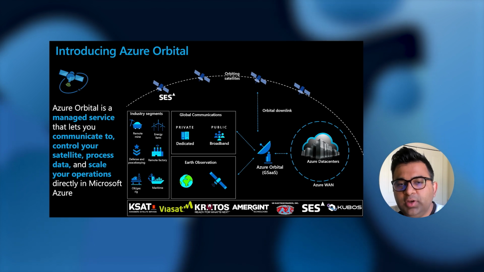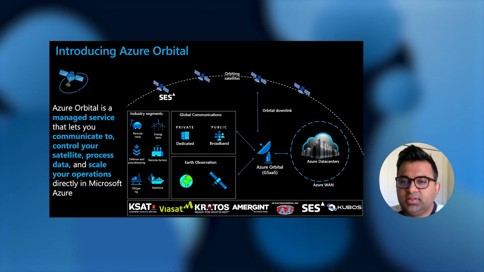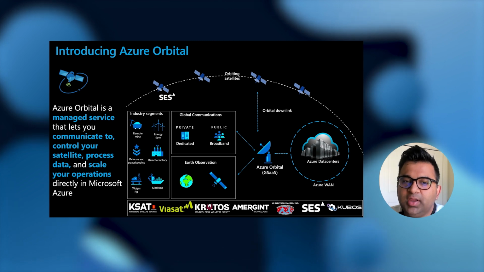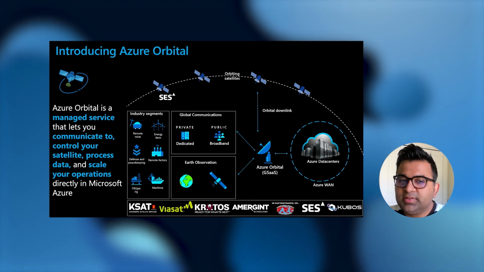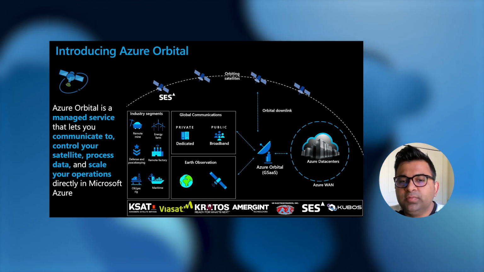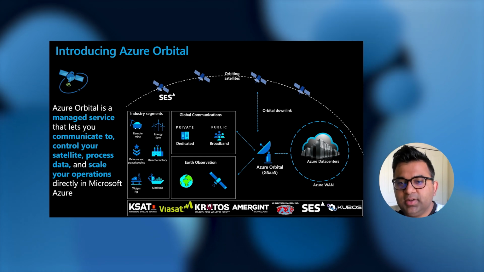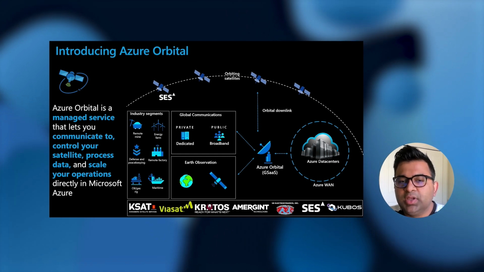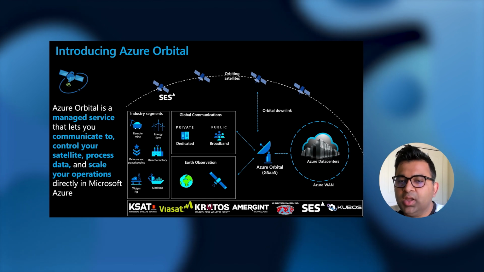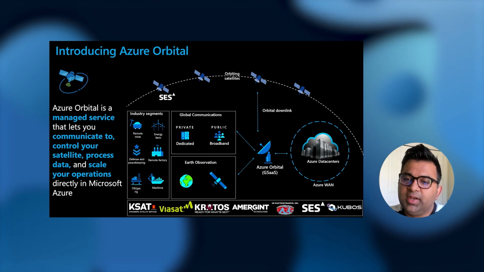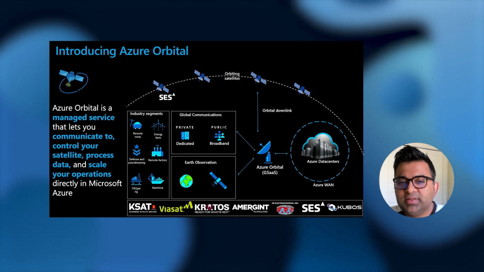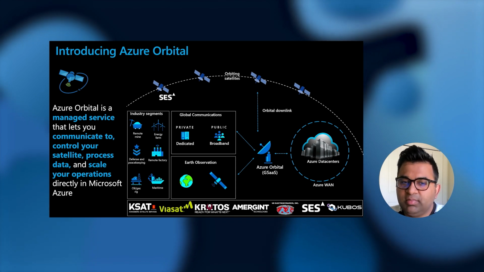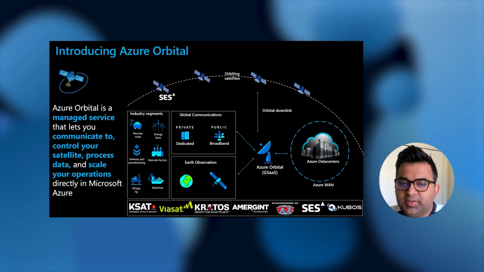Azure Orbital is a fully managed cloud-based ground station as a service that enables you to communicate with your satellites, downlink or uplink data, and process it and thereby scale your operations. With Azure Orbital, we deploy satellite ground stations in our data centers, enabling a variety of scenarios for our customers ranging from Earth observation to even global satellite communications, spanning a variety of industry segments from remote sensing, defense, intelligence, oil and gas, maritime, and several other industry segments.